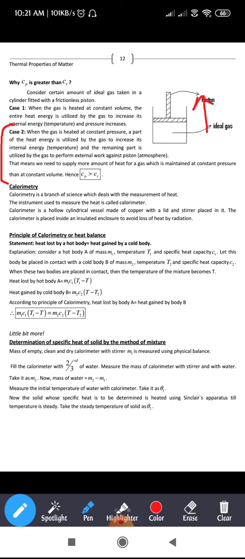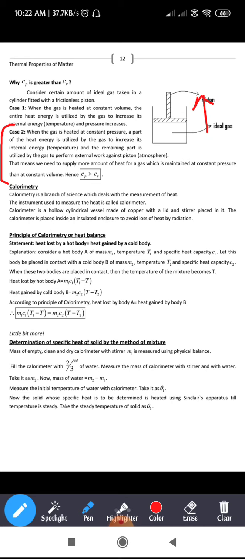heat you supply to the gas results in some part of the heat, some part of the heat you are supplying, going into the increase in internal energy of the gas, and some part of the heat going into doing work against the atmosphere, against the system we say. That means when the piston moves in the upward direction, work is done by the gas, or work is done against the system, we call. So this is why we say that Cp is greater than Cv.